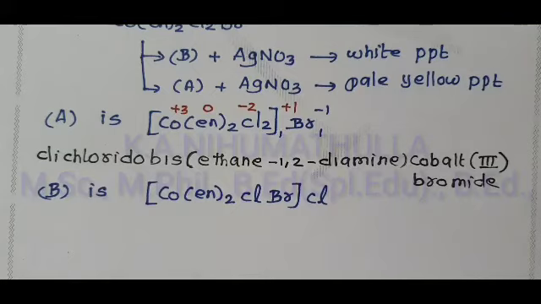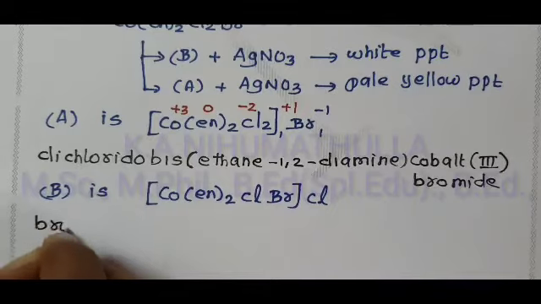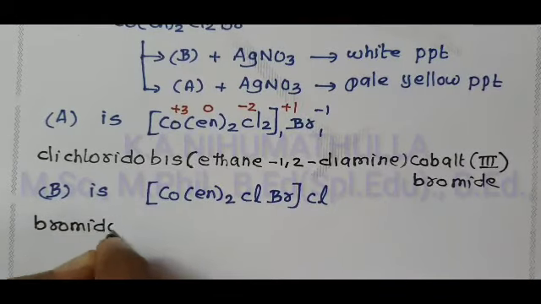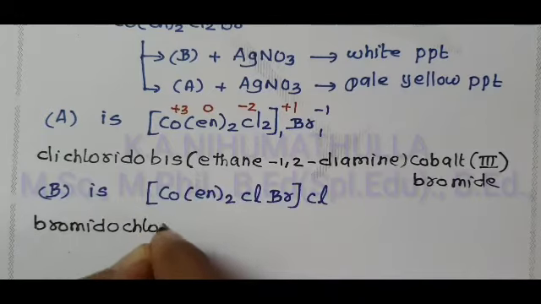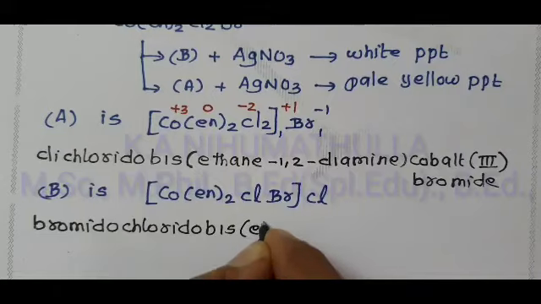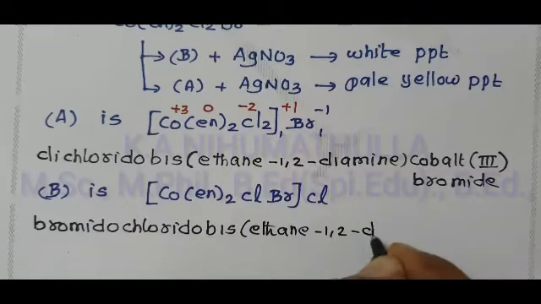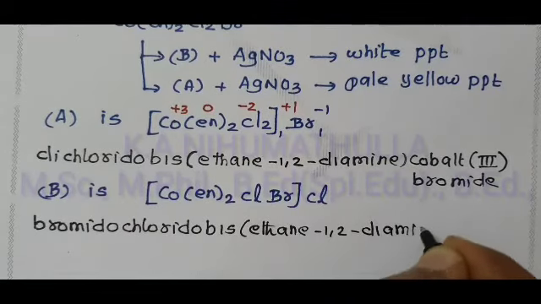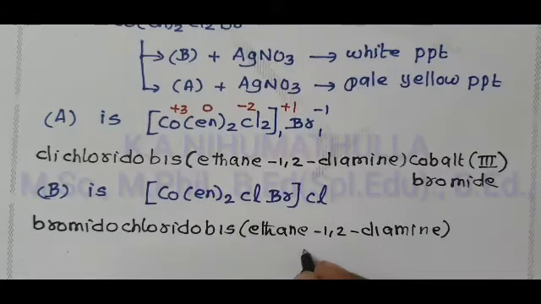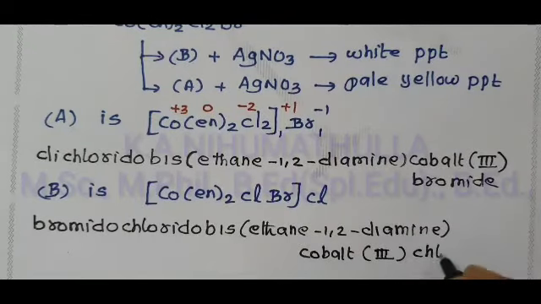The IUPAC name of this compound is bromido. According to alphabetical order, we have to write bromido, then chlorido, bis(ethane-1,2-diamine), central metal ion cobalt, oxidation state 3, and one chlorine outside of the complex, that is given as chloride.